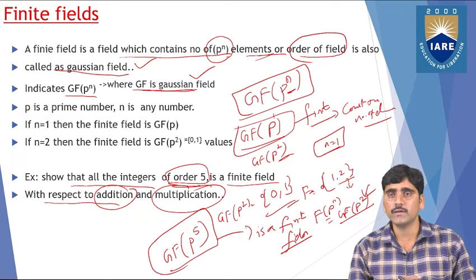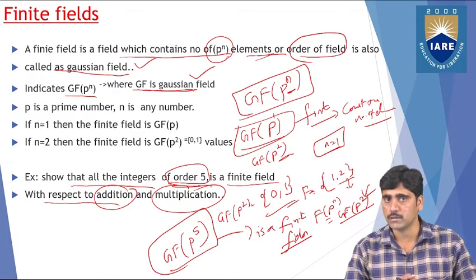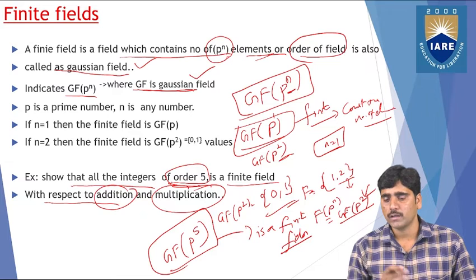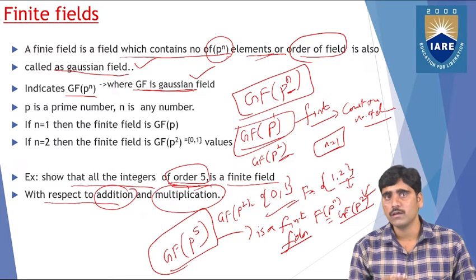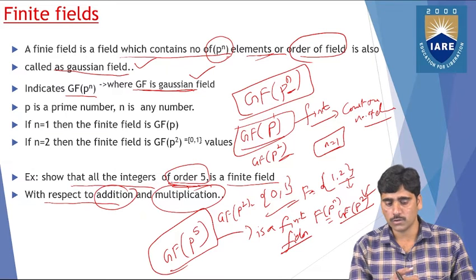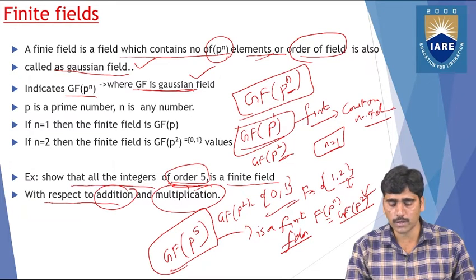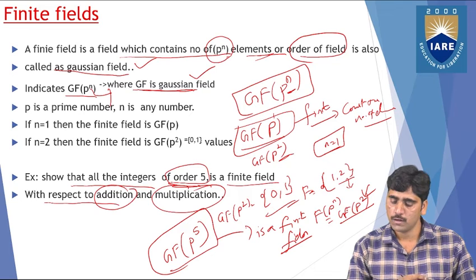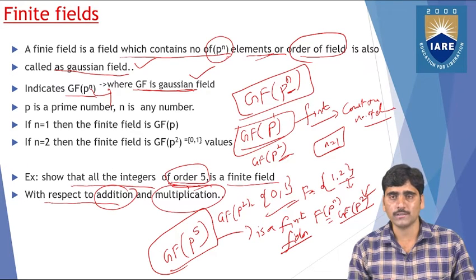So we know that a finite field is nothing but a field with a countable number of elements. If it has only one element, then the order of the finite field is said to be only 1. If it has more than one element, then it is said to be a finite field, that means a countable number of elements. If it doesn't have any countable elements, then it is said to be an empty field. The finite field is also called a Galois field here. So a Galois field is indicated as GF of p to the power n, where p to the power n indicates the number of elements in the field. So now we'll see one example. Show that all the integers of order 5.